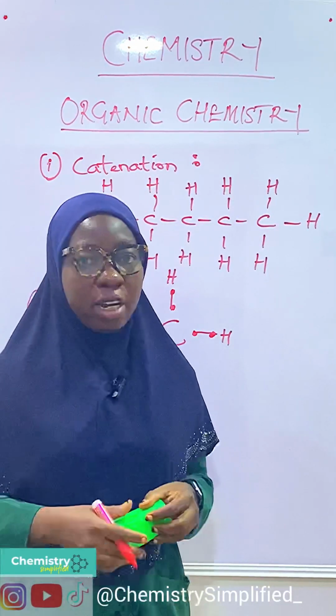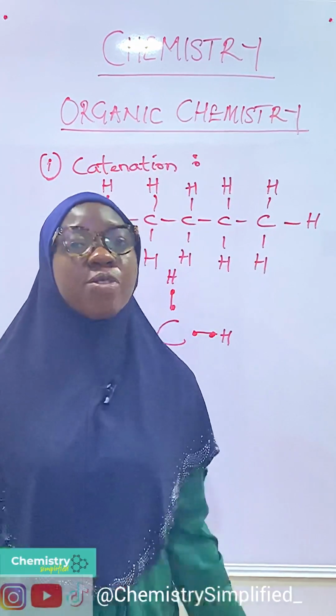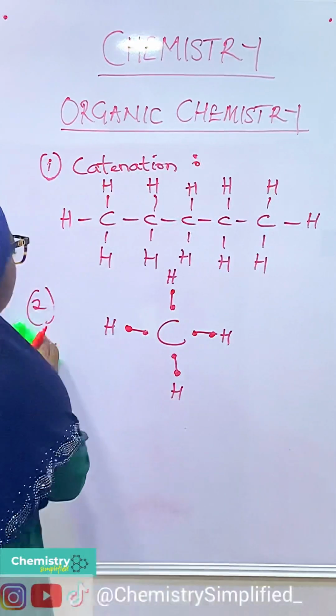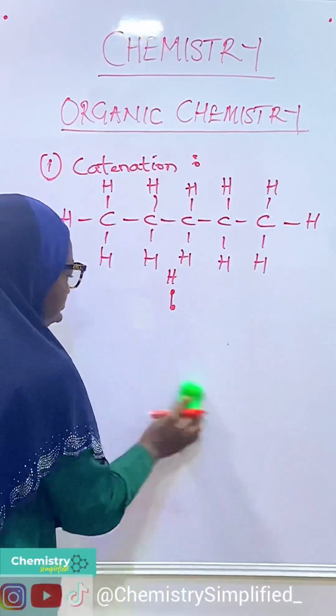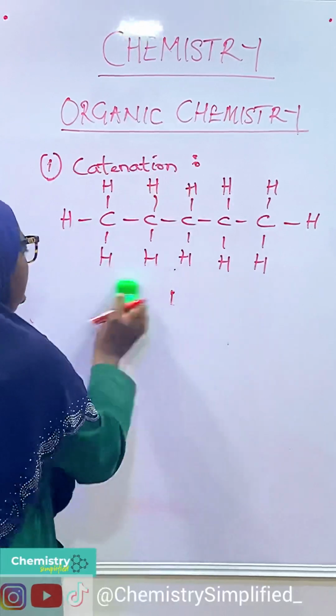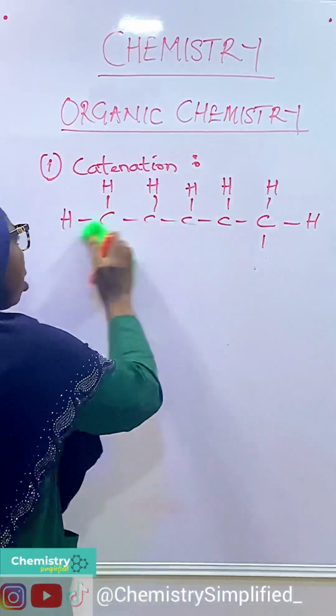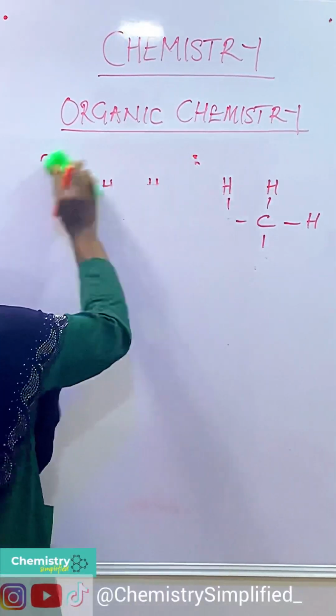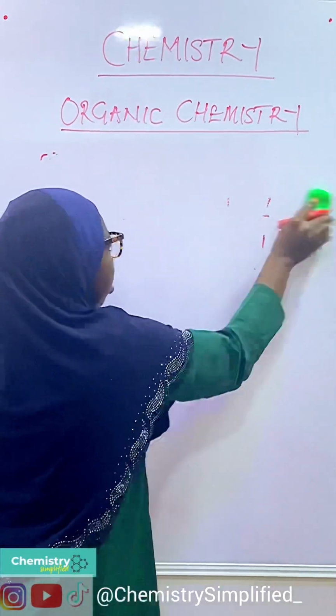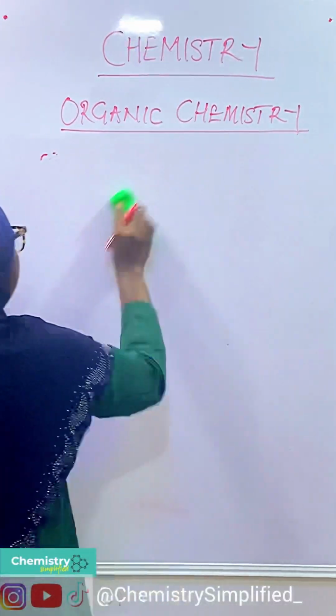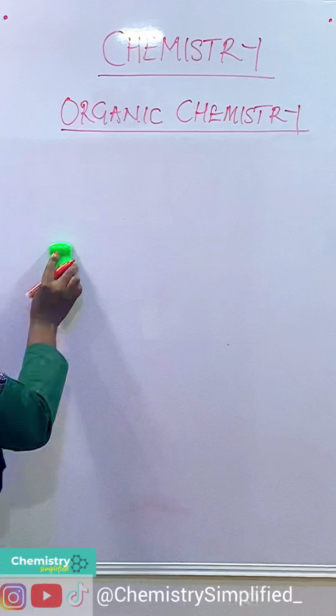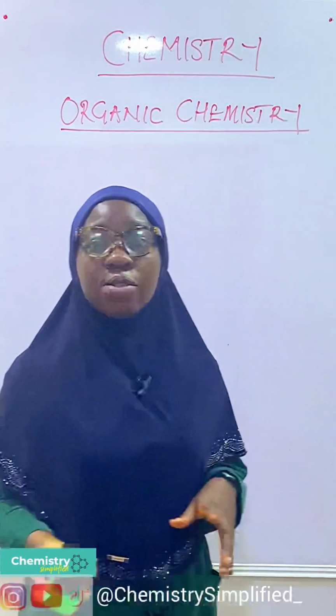Now the next thing is the importance of organic chemistry. Why is organic chemistry so important? There are so many ways, but I will be talking about a few of them. Organic chemistry helps in life processes. What do I mean by that? Remember, we eat in order to grow.